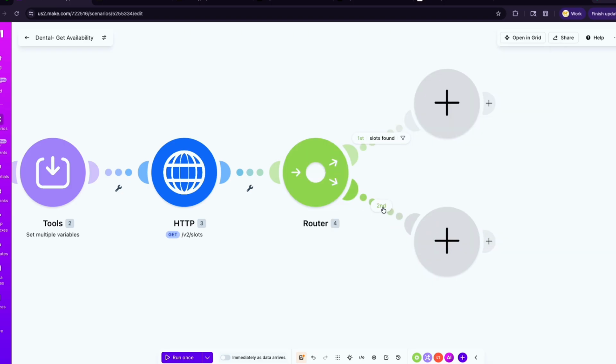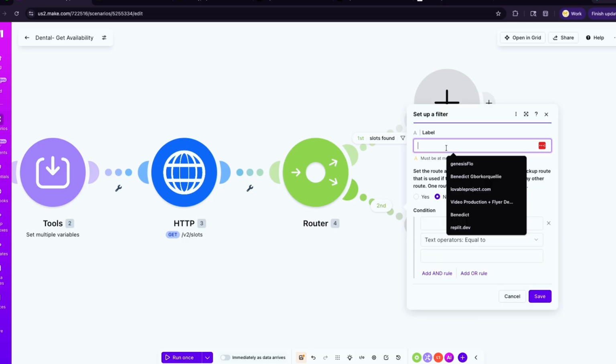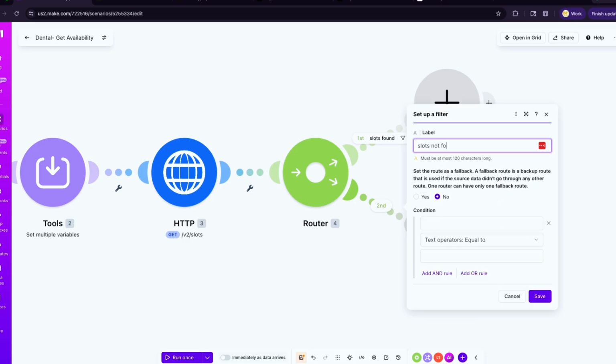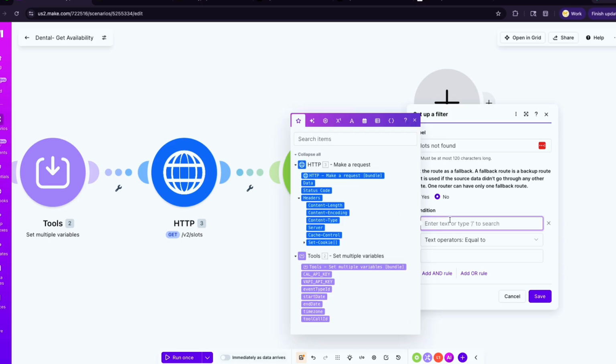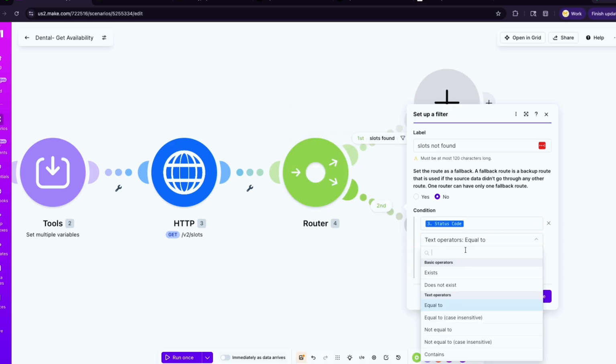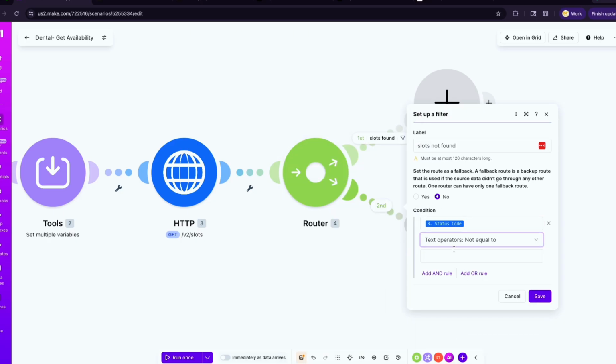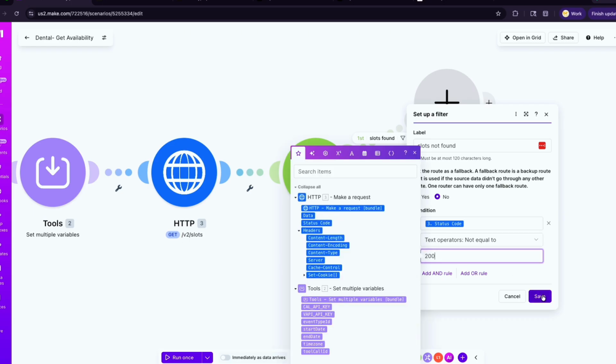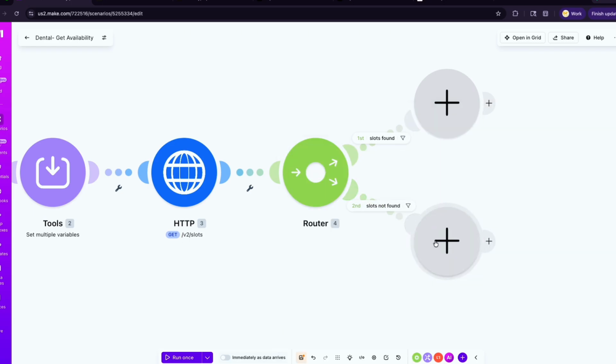And then we'll go here, same thing, slots not found. And then we'll say if the status code is not equal to 200, we want to send an error message back to Vapi. So what do we need?